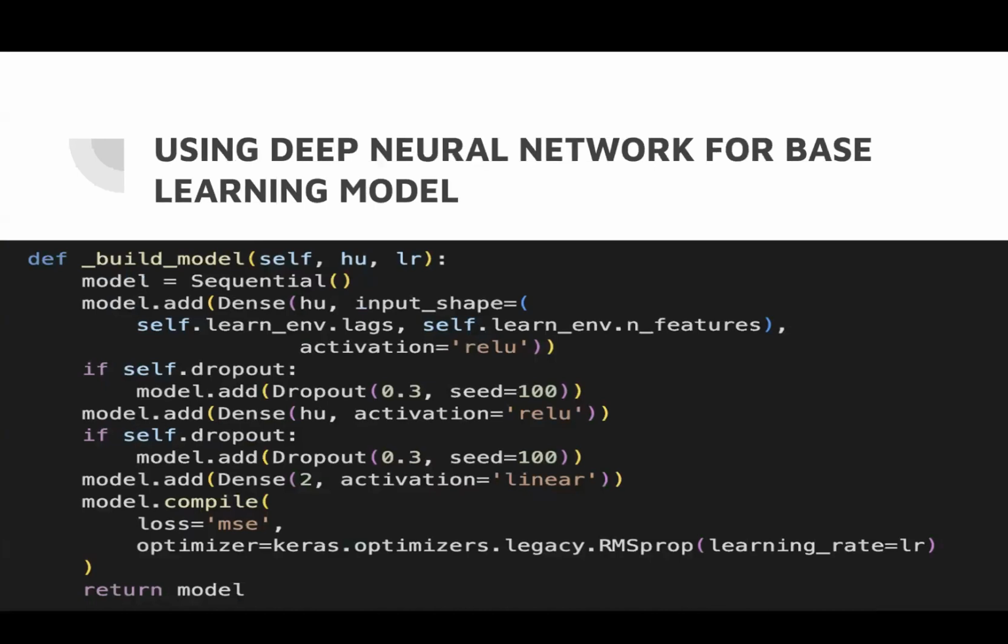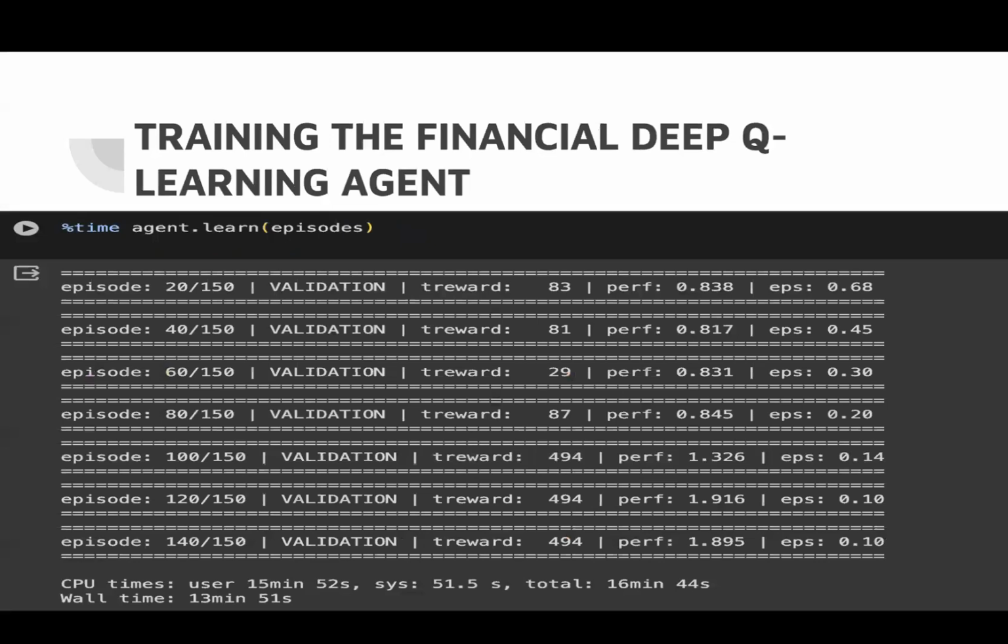My neural network has two hidden layers of 48 hidden neurons and an output layer of two neurons. I've used MSE for loss computation and an RMSprop optimizer with a learning rate of 0.0001. Here we can see the financial deep Q learning agent and its training.